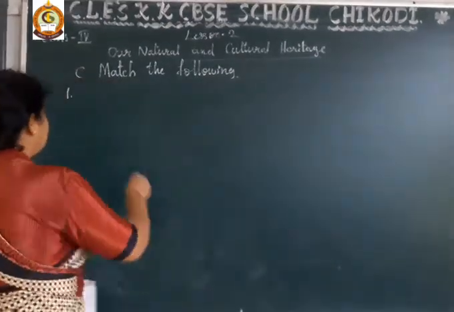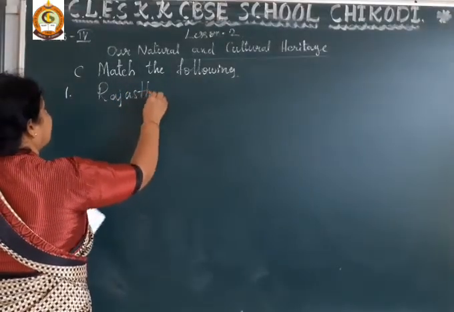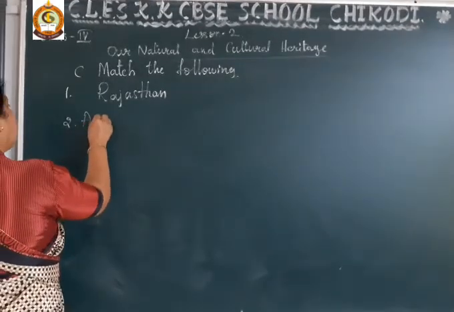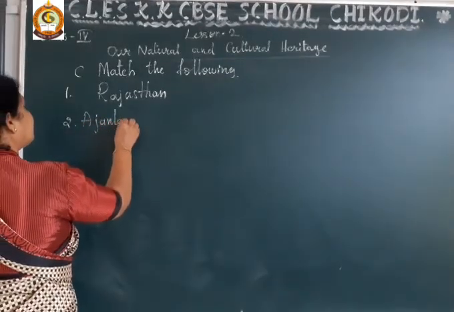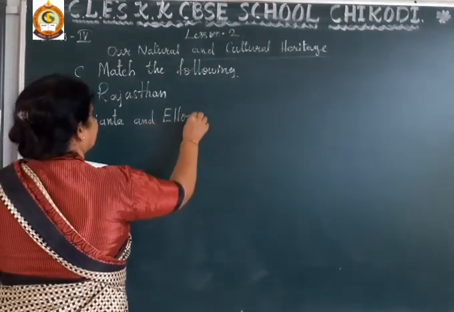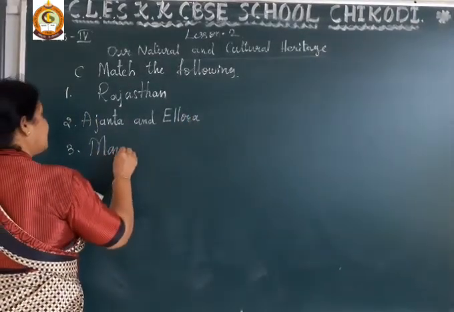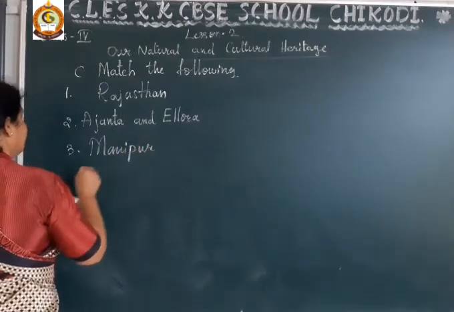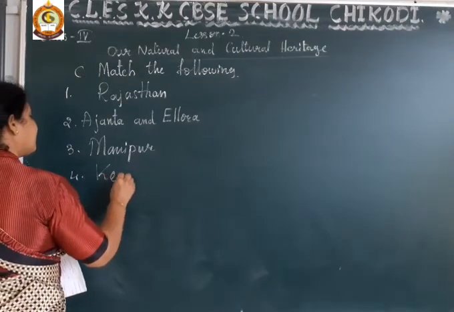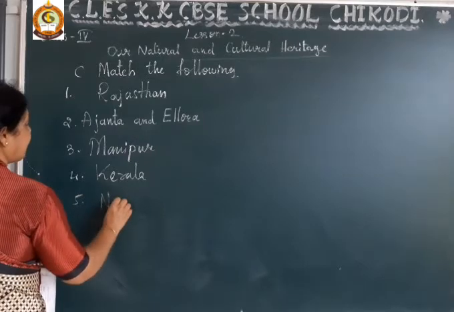So dear student, this is the first word, Rajasthan. Second, Ajanta and Ellora. Third one, Manipur. Fourth one, Kerala. And fifth one is North India.